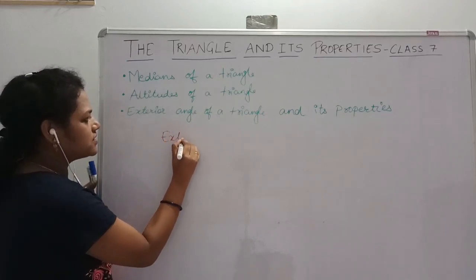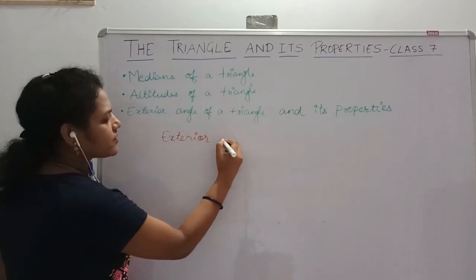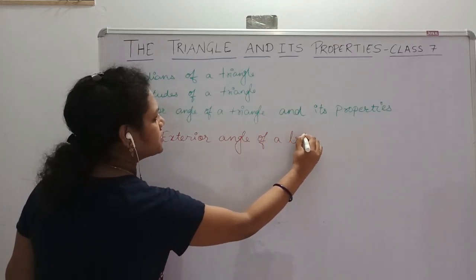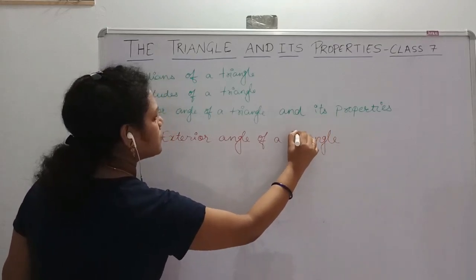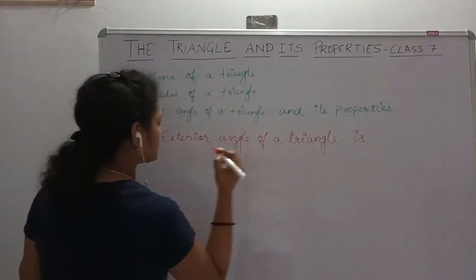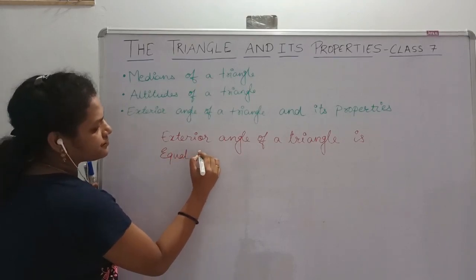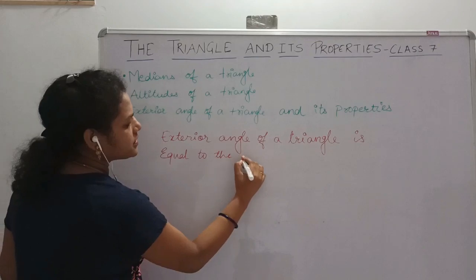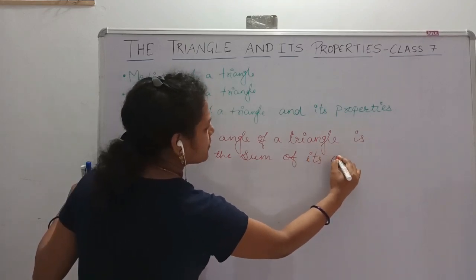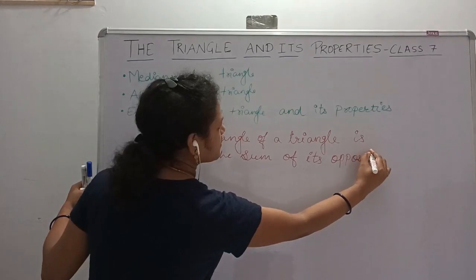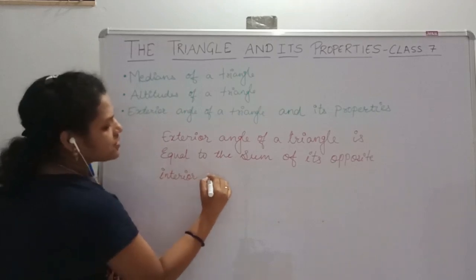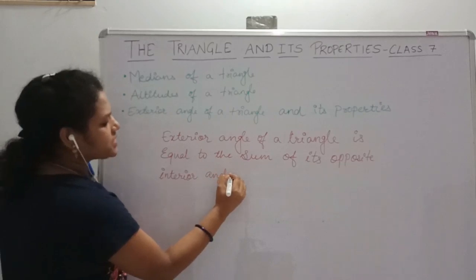What does it say? The exterior angle of a triangle is equal to the sum of its opposite interior angles.